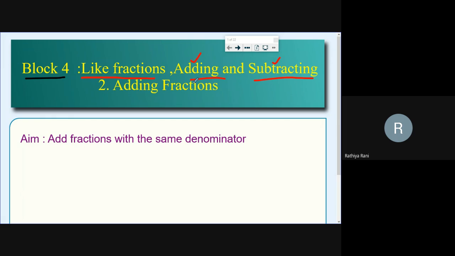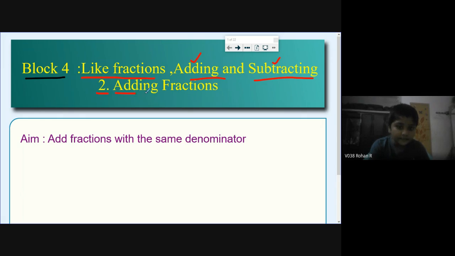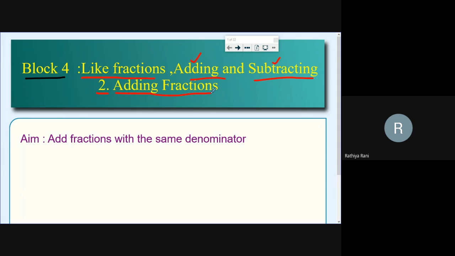Okay, good, very good. And Rohan, what's the title of LP2? LP2, adding fractions. Yes, adding fractions. So specifically in this topic, we are going to discuss addition, adding fractions. Very good, Rohan. And next, Kirtana, what's the aim of today's class?